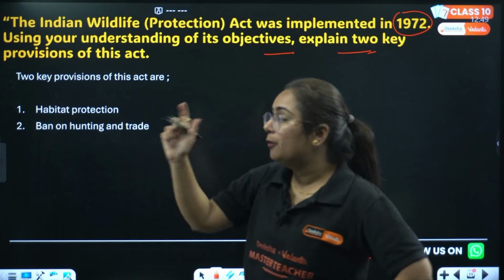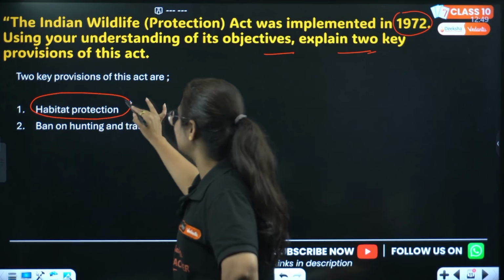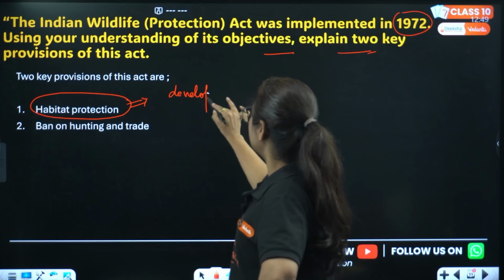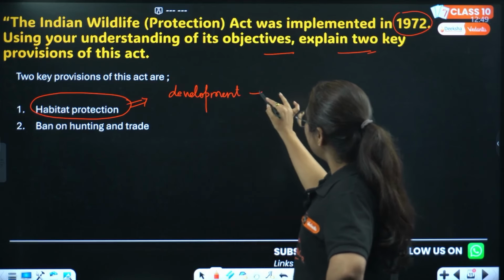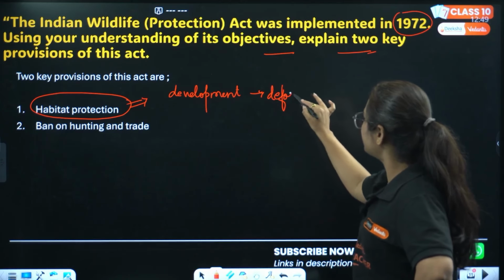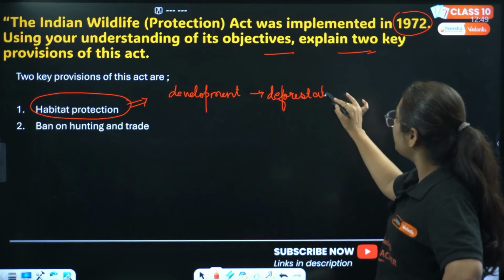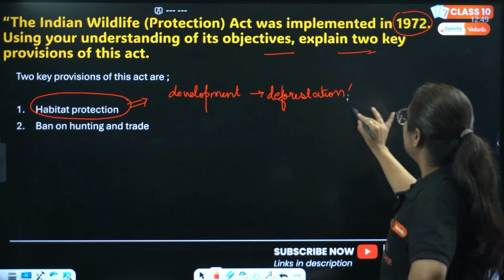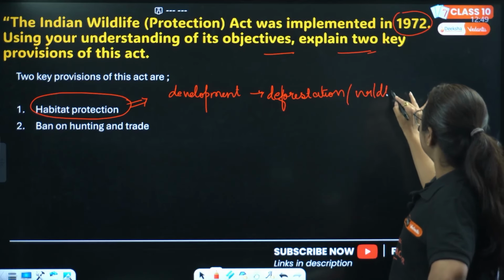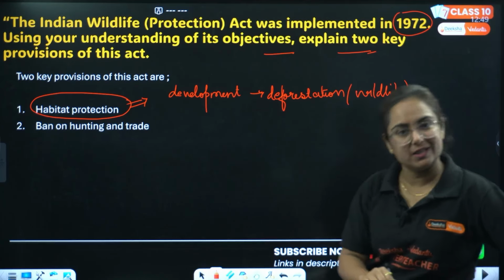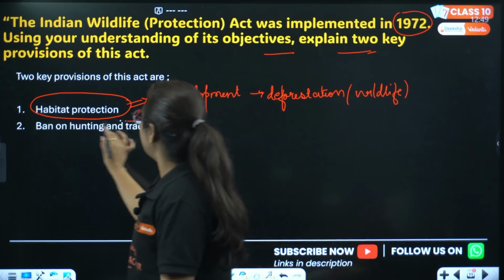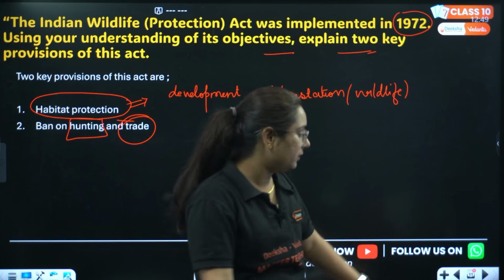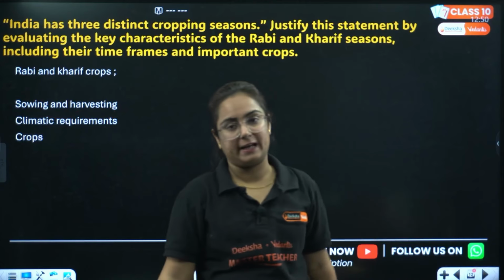Two objectives. First, habitat protection. Students, we know that there is so much development going on in our surroundings, and this development can sometimes lead to deforestation in an illegal manner. To protect the forest and particularly wildlife with their habitat is the main objective of this act. And the second one is a ban on hunting and illegal trade of wildlife animals. That is the objective of this act.